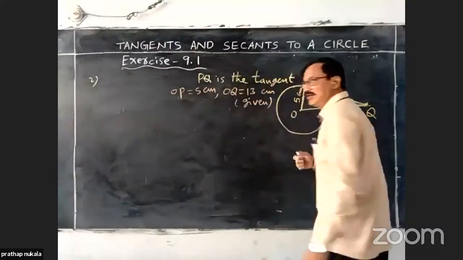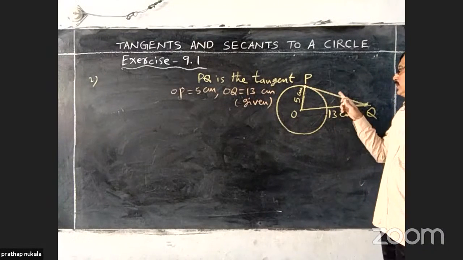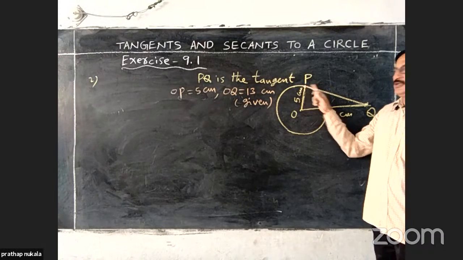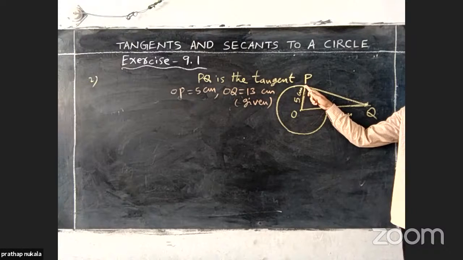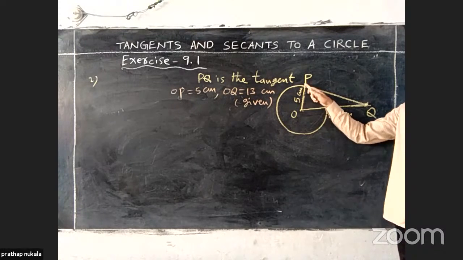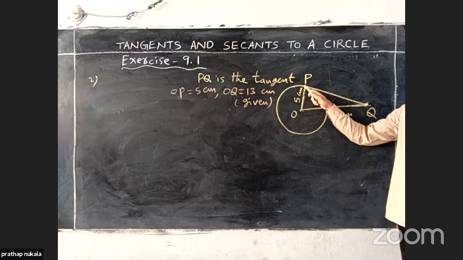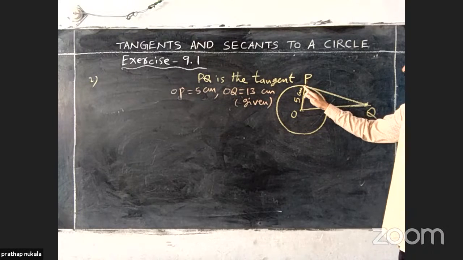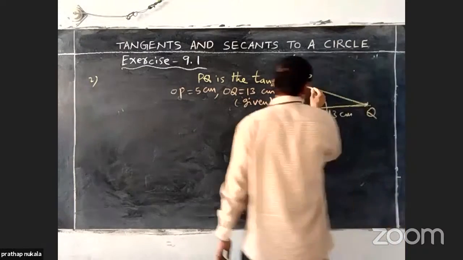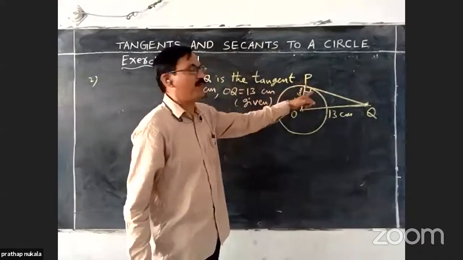Again, recapitulate the concepts of tangents. Already we know a tangent at a point on the circle must be perpendicular to the radius through the point of contact. This is the point of contact. OP is the radius. Therefore, the tangent PQ is perpendicular to OP.